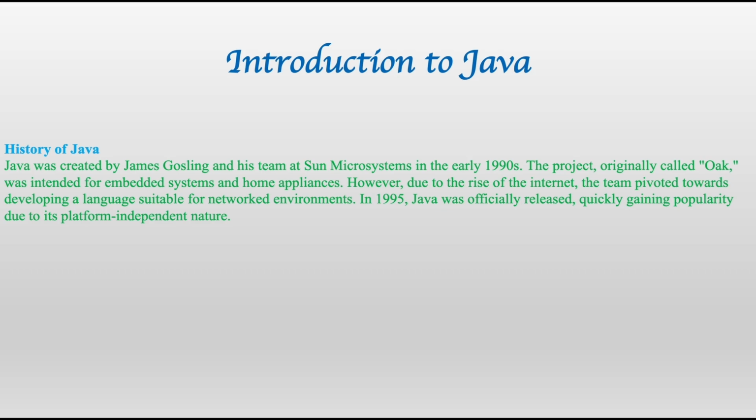History of Java. Java was created by James Gosling and his team at Sun Microsystems in the early 1990s. The project, originally called Oak, was intended for embedded systems and home appliances.